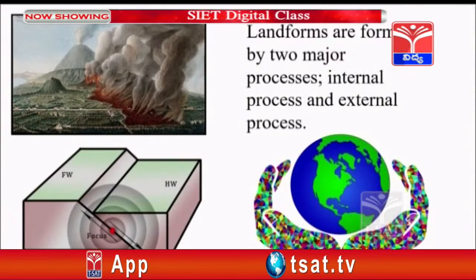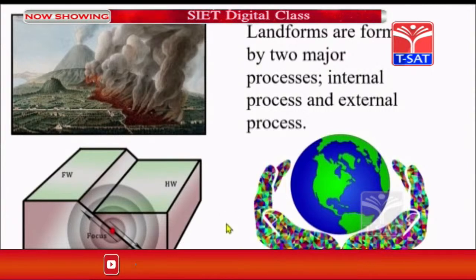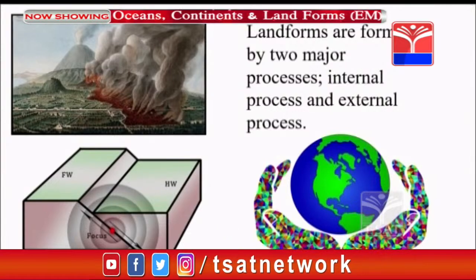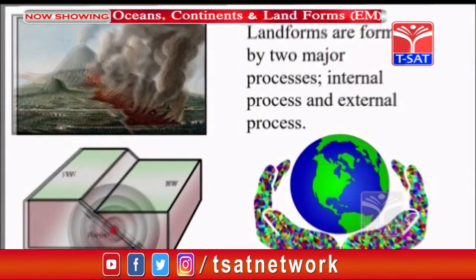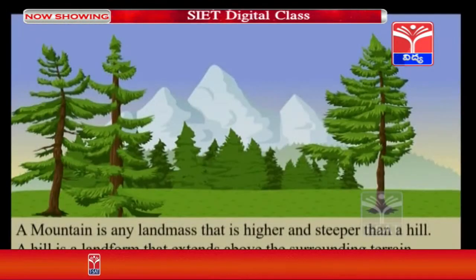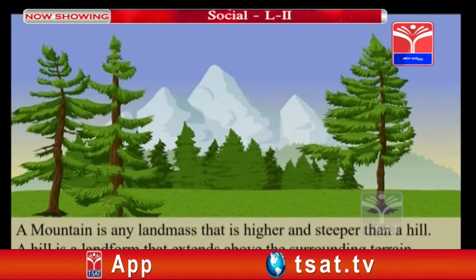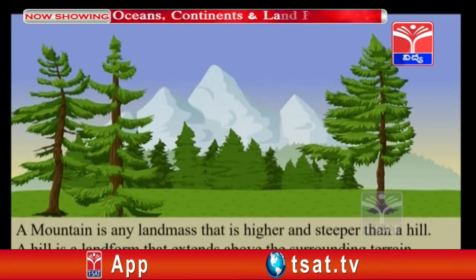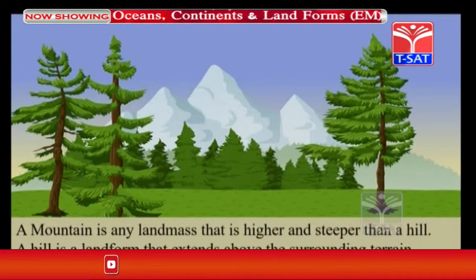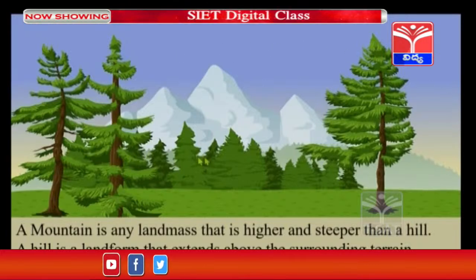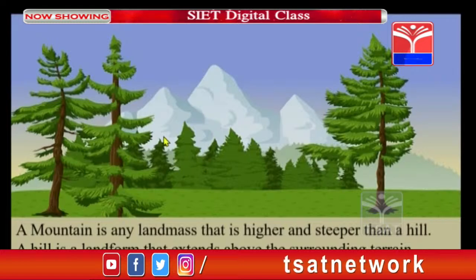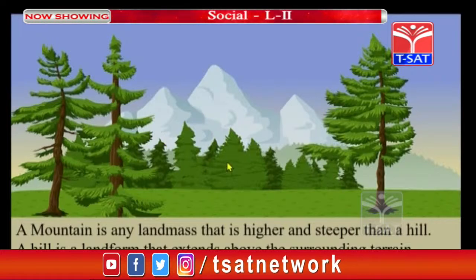And the external processes, like water and wind, as well as human interference, also change the landform. A mountain is any landmass that is higher and steeper than a hill. A hill is a landform that extends above the surrounding terrain. So here you can see this is the mountain, the huge and higher one.